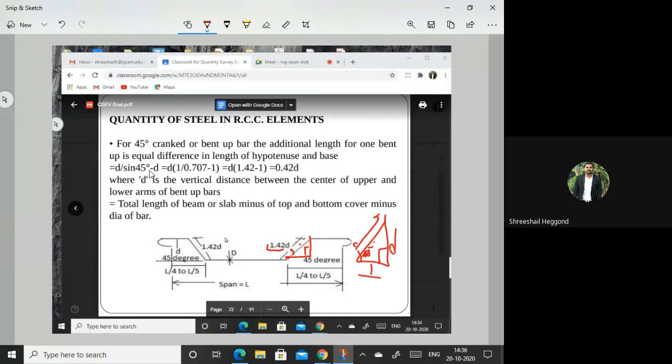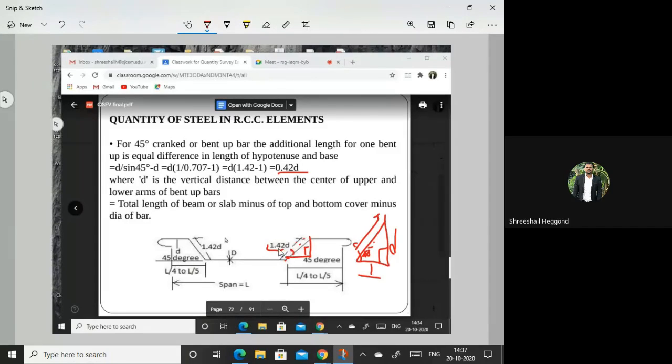D divided by sin 45 minus D can be written as D into 1 divided by sin 45, which is 1.414, minus 1. D can be considered as 1. And then you can write the expression as 0.42D. This is extra length. If you are considering baseline length plus 0.42D, we are doing it for 45 degree, then you will be getting exact length of the stirrup or bent up bars.